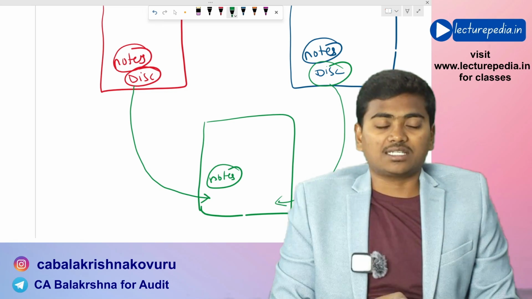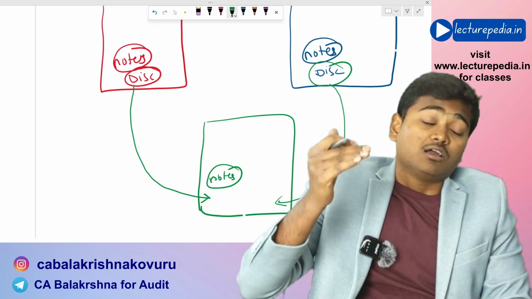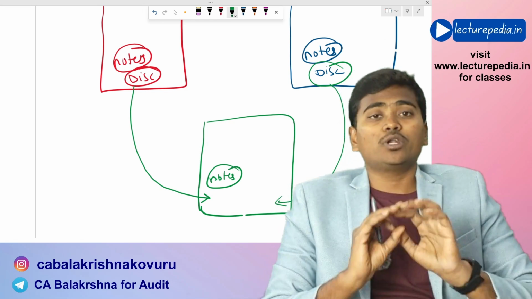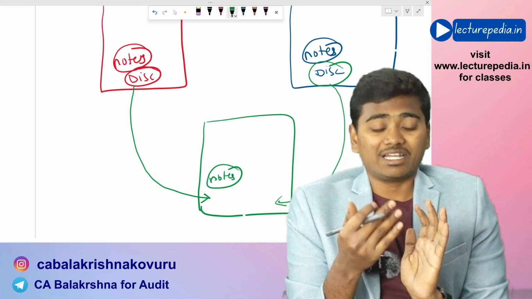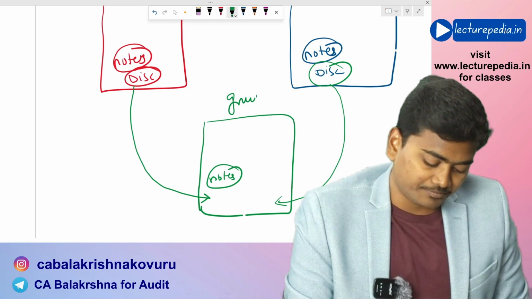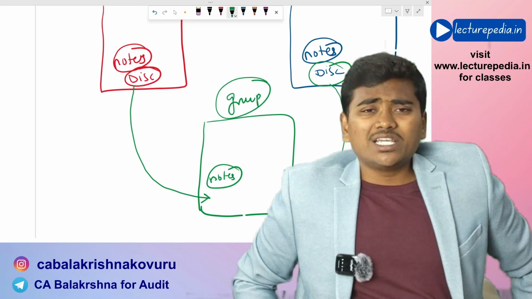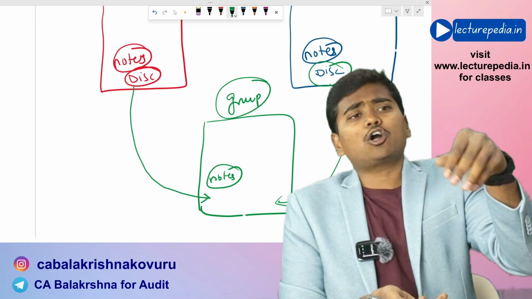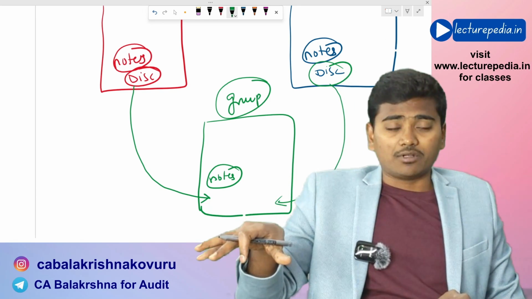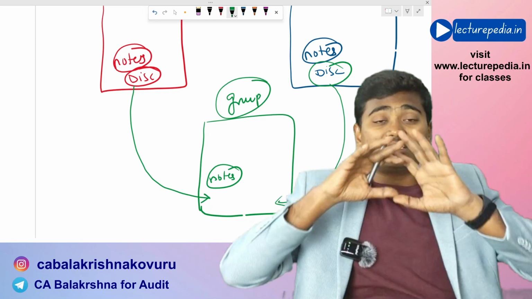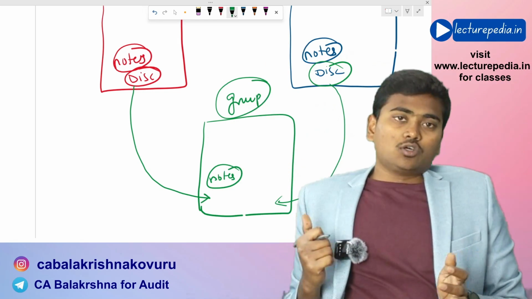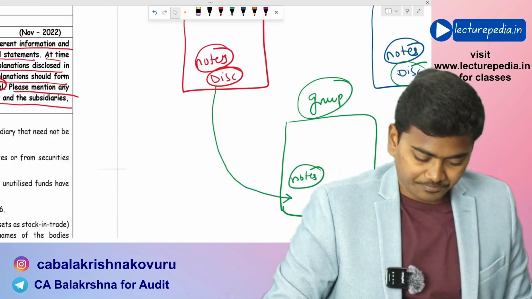Whether this approach is correct, the answer is no, because for the consolidated financial statements, you need to make only those disclosures that are relevant at the group level. You need not disclose those disclosures that are relevant only at the component level or only at the parent level. The disclosures that are relevant at the entire group level should be made in the consolidated financial statements.